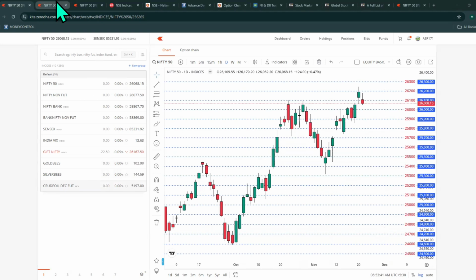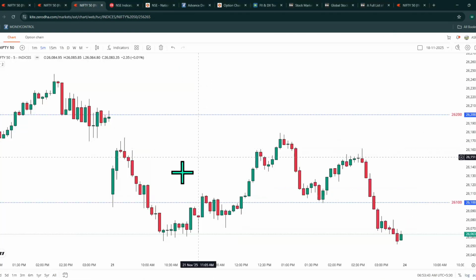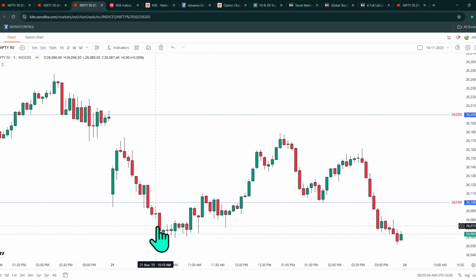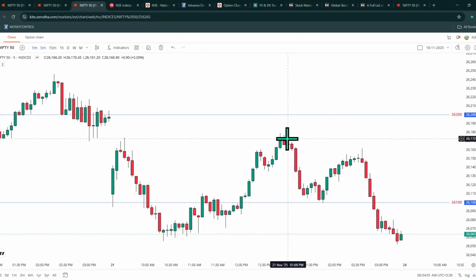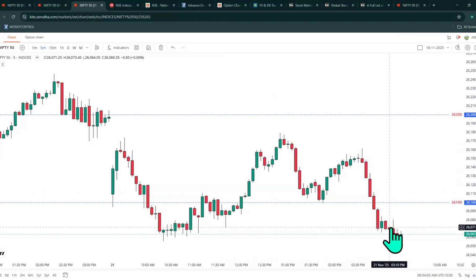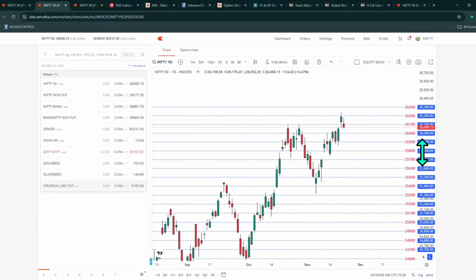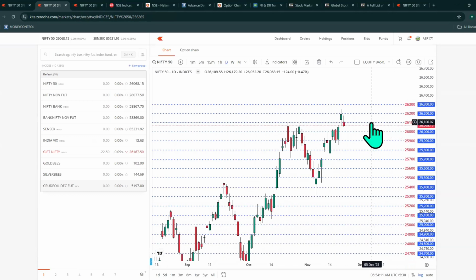Now let's see Nifty 50. In the morning, it was a gap down. Then there was some recovery, but the recovery was not successful, and then there was a sell-off. Again, the 26,100 level at S1, which was Thursday's low, acted as some support. The market tried to recover, but at the end the candle closed near S1. That's why you are seeing an inverted hammer kind of candle near 26,000 levels. So the data is bearish.